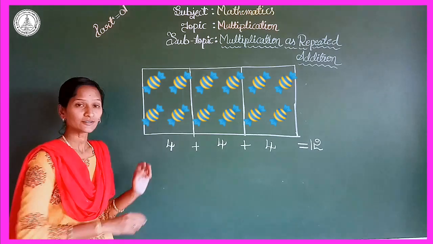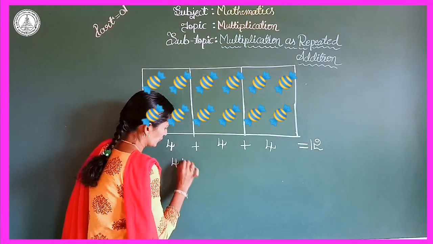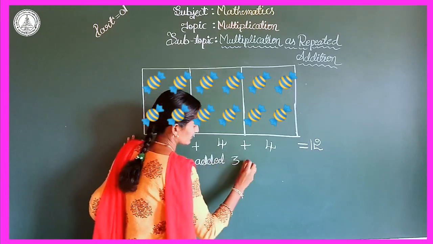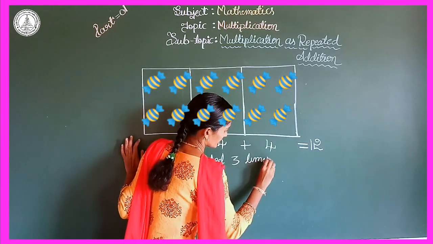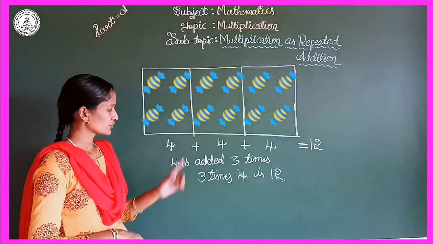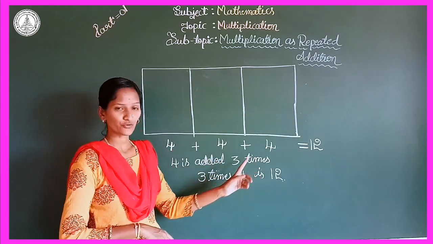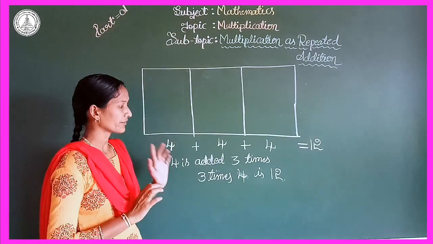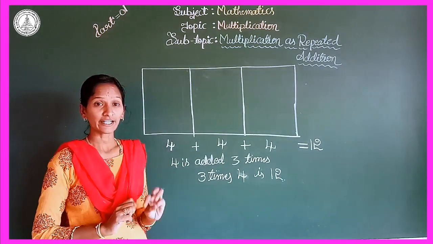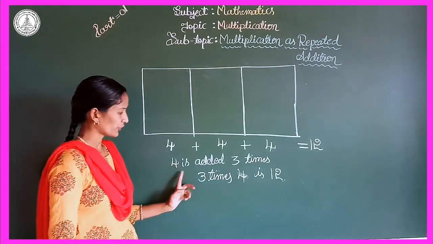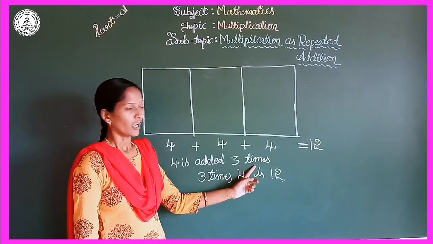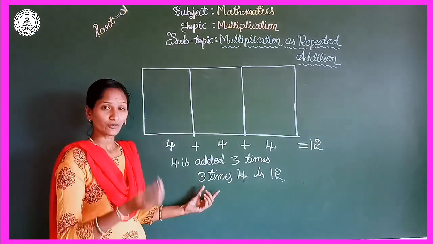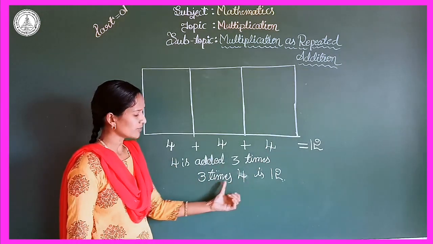So I am writing, 4 is added how many times? 3 times. So my dear children, 4 plus 4 plus 4 is equal to 12, right? We added 3 times, so 4 is added 3 times and we get 12. It can also be written as 3 times 4.